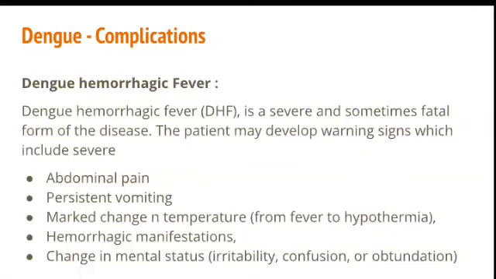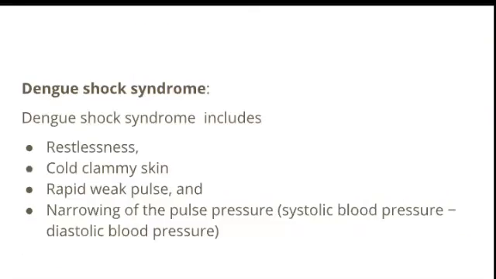Marked change in temperature. So from the hyperthermia, the patient may suddenly move into hypothermia. It's a starting stage of the shock actually. Changes in mental status causing irritability, confusion, or aberration, and these problems happen because of severe bleeding, and this leads to dehydration and shock. So the patient may continue to another complication called dengue shock syndrome, that is DSS, which includes restlessness, cold, clammy skin, rapid weak pulse, narrowing of the pulse pressure.